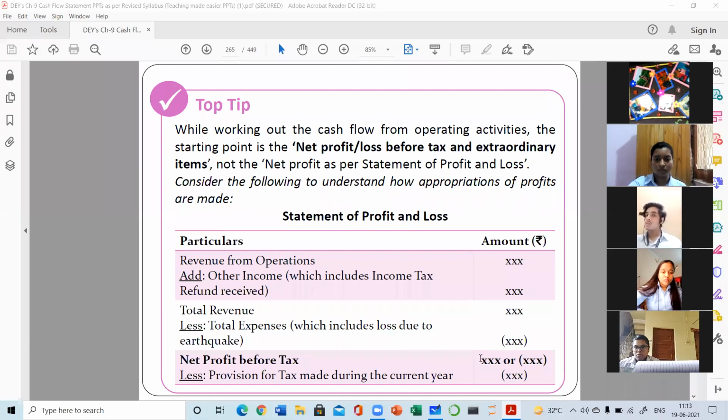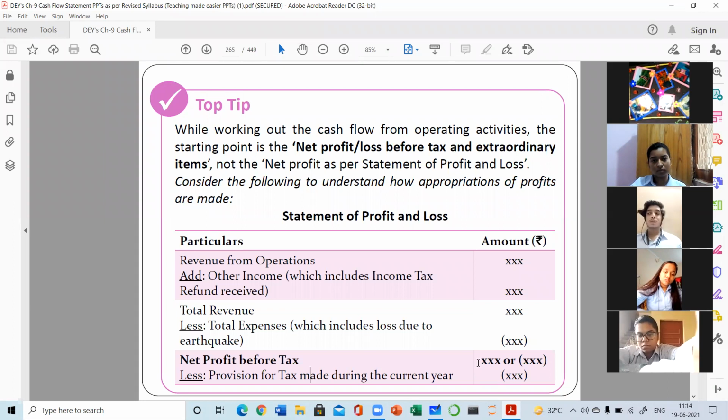So if in the question this step, net profit before tax, is given, then you are going to start your answer with the figure given here only. You will not make a working note. Why? Because we need to make a working note when the net profit after tax is given.